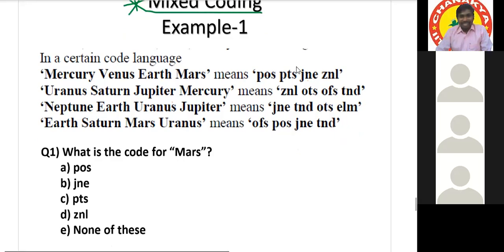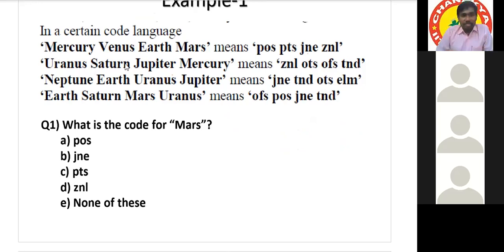On the left hand side, you see Mercury, Venus, Earth, Mars, and on the right, POS, PTS, JNE and ZNL. On the left I read them like words. But on the right, can you read word by word? If you read it as a word, it will be some Japanese or Chinese. So we have to read it letter by letter only: POS, PTS, JNE and ZNL.